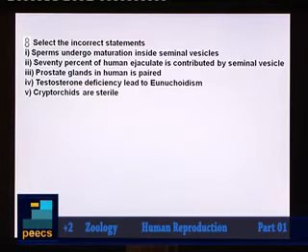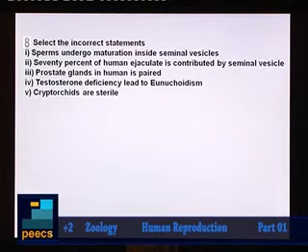Second one, 70% of human ejaculate is contributed by seminal vesicle. This statement is true. A major portion of seminal fluid is produced by seminal vesicle. Now what about the third statement? Prostate gland in human being is paired. This is wrong, because prostate gland, it is the only accessory sex gland which is unpaired, and it is located below the urinary bladder. So this statement, third one, is wrong.